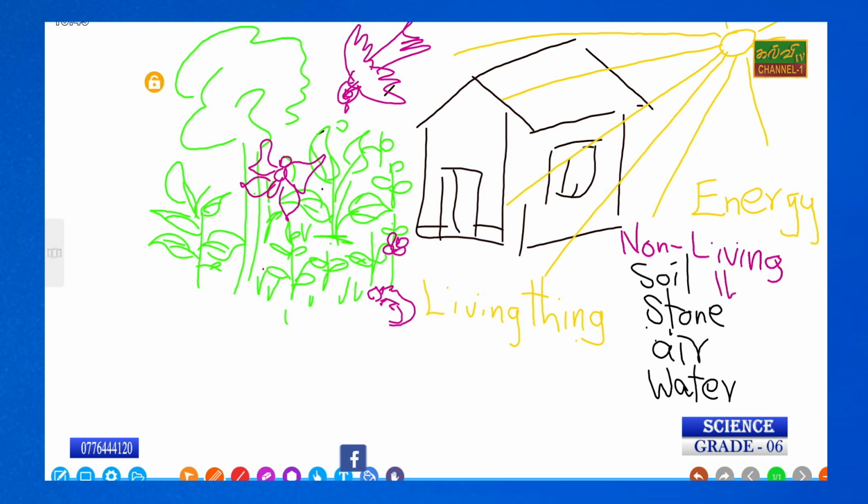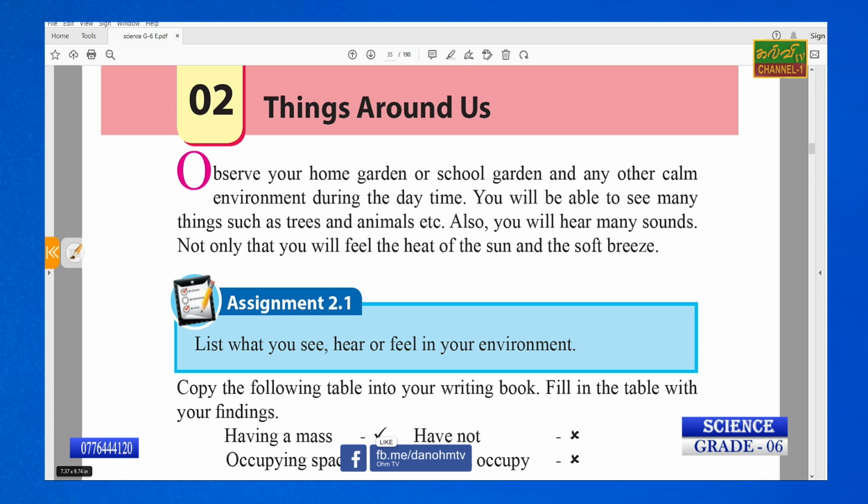Anyway, in our environment we can see the living things and non-living things and energy. So for example, when you visit the home garden, you can find out the living things such as animals and plants, and the non-living things, what are they? Soil, stone, air, water and energy. Why do they mention it? Here, observe your home garden. This is grade 6 unit 2. Observe your home garden.